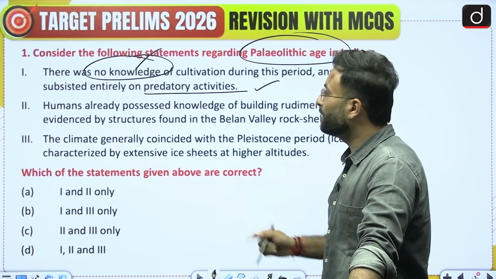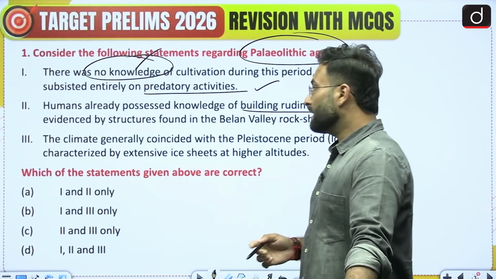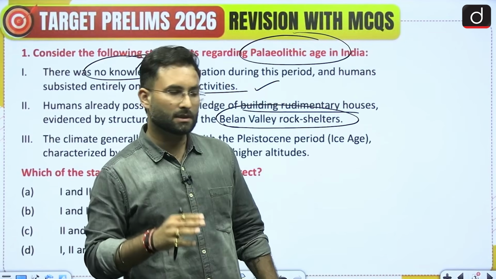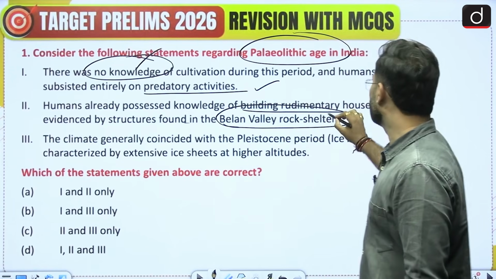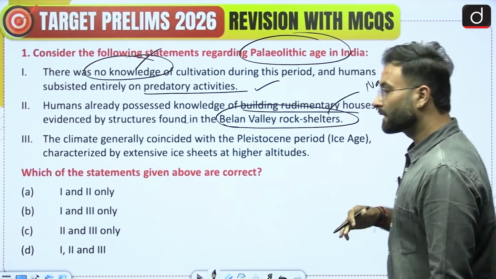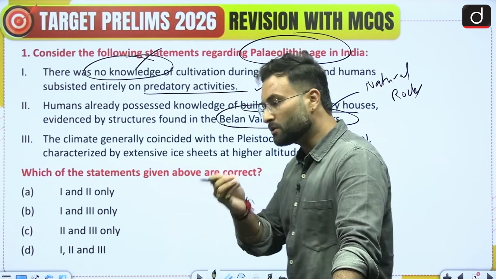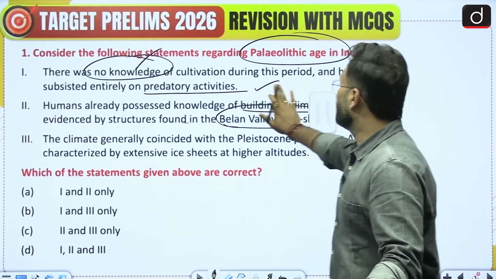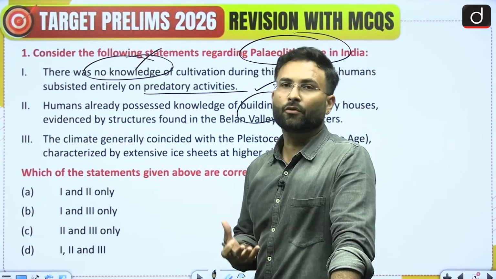This statement is correct. Coming to the second one, the humans already possessed knowledge of building rudimentary houses, evidenced by the structure found in the Balan Valley rock shelters. When we talk about the Balan Valley, that is mostly related to your rock shelters. So we can say that there was no structure. These were natural rocks, or caves, under which humans found shelter. But construction activities were not there, and that is also logical because it was the start of the Stone Age.